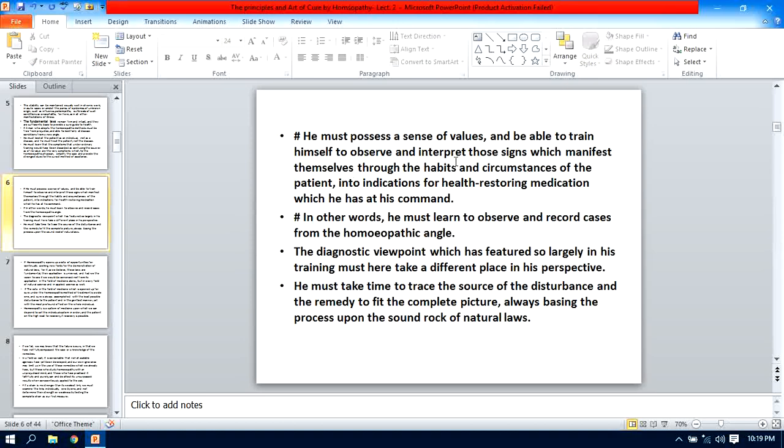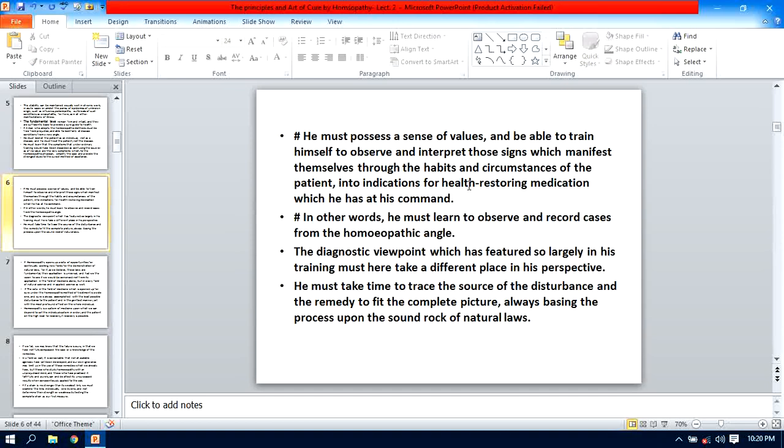That means you must note down all the physical general symptoms and whatever circumstances occurred, and definitely you have to find out which is the exciting cause and the maintaining cause of the disease from the circumstances of the patient. That means from his occupation, from his family life, and from whatever his habits are, and all these things which are important to know the exciting and the maintaining cause of the disease.